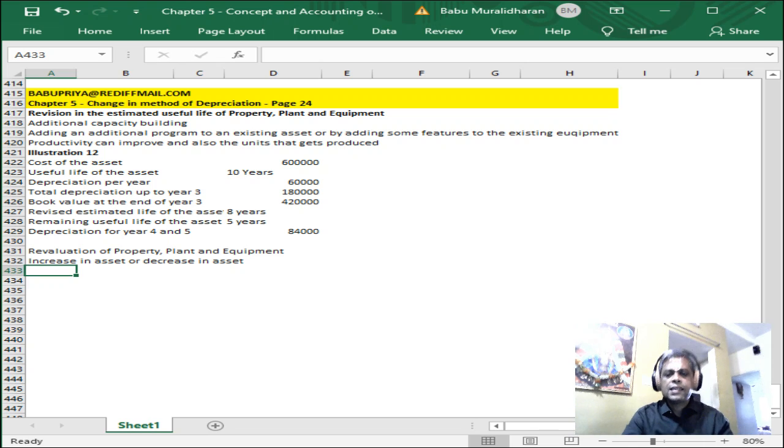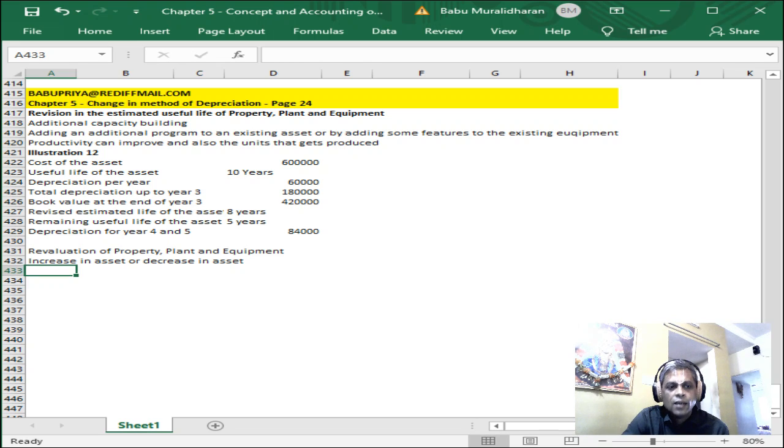This increase can further be divided: it can directly get credited to the asset account, or it can get credited to an exception account, or a subsequent increase account, etc. Similarly, a decrease in asset can be charged to the asset account, or it can be treated separately as an exception and depreciation charged accordingly, right? So there is always a different possibility of treatment, and it depends upon how the company wants to evaluate the increase or decrease in the life or cost of the asset.